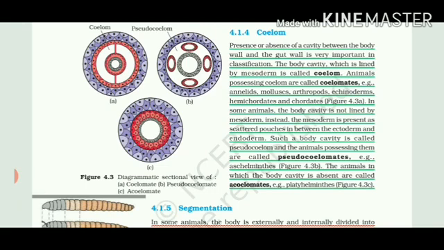Pseudocoelomate example is Aschelminthes. These are the roundworms. They can be present in the human intestine also. So they have a false cavity. And the last one, acoelomate, those do not have any cavity in them. They are the flatworms, for example, Platyhelminthes.